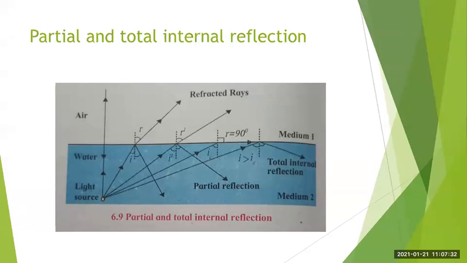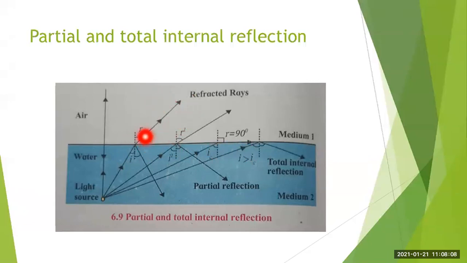It means that in this case, the angle of incidence i will be smaller than the angle of refraction because it is bending away from the normal. Okay, so remember this, when it bends away from the normal, angle of incidence will be smaller than the angle of refraction. Okay, so here you can see that this refraction process is occurring, and this is the refracted ray.